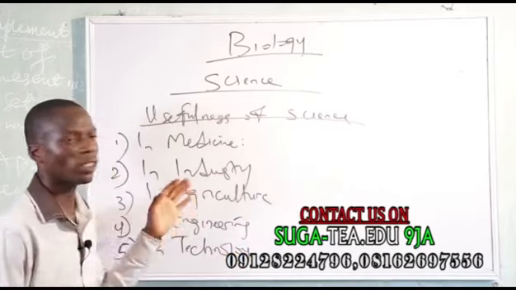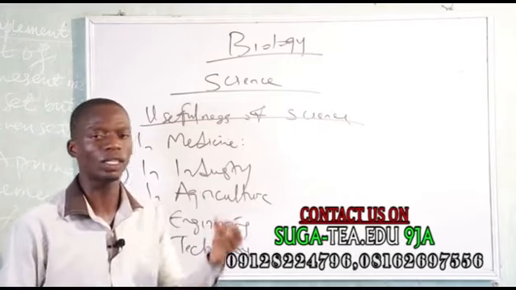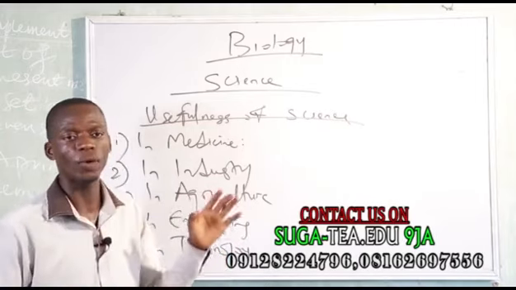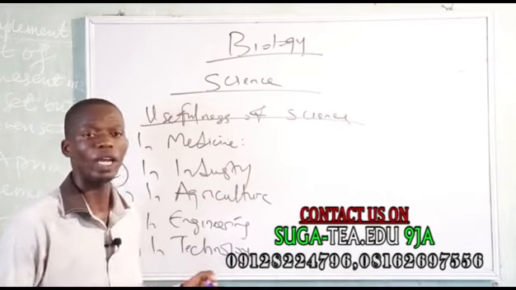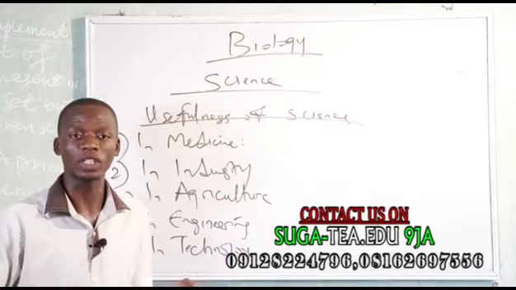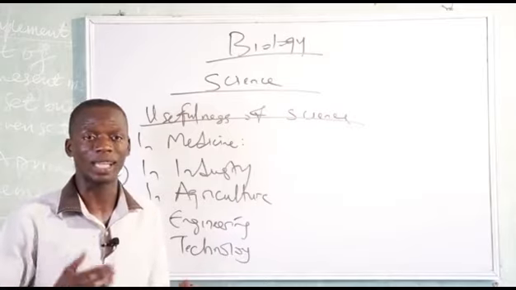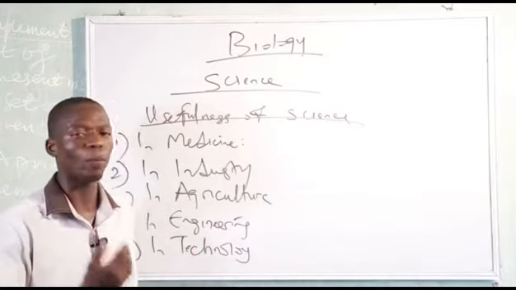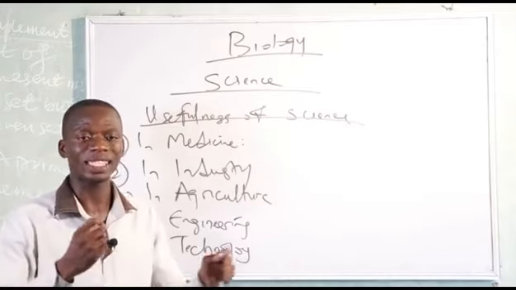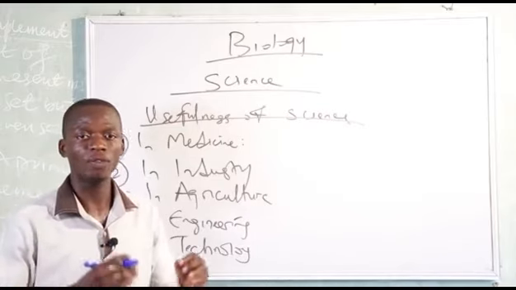Technology is the application of science to produce useful things. Science has been very useful in technology, and it has made life easier. Like, for example, through information communication technology, I'm talking about ICT. Through the knowledge of science, it is possible to get information at a very instant, very fast rate.